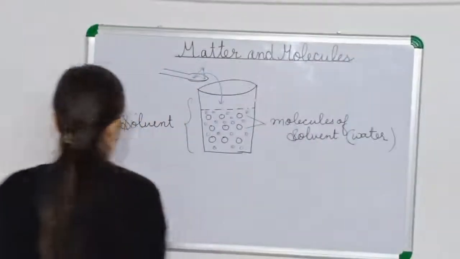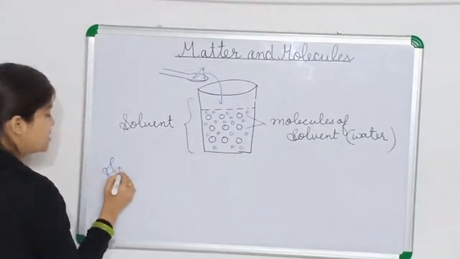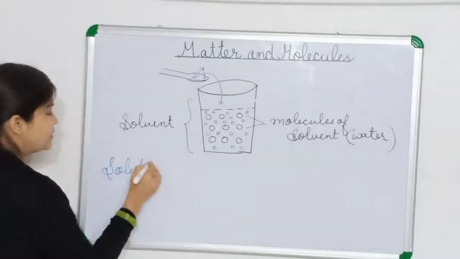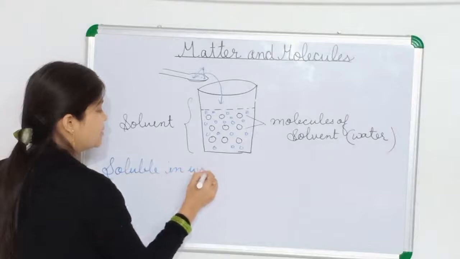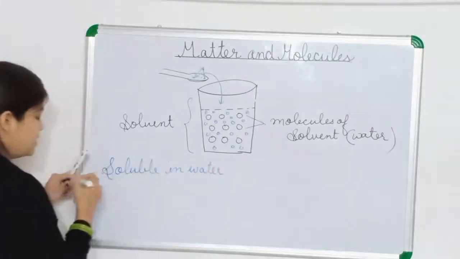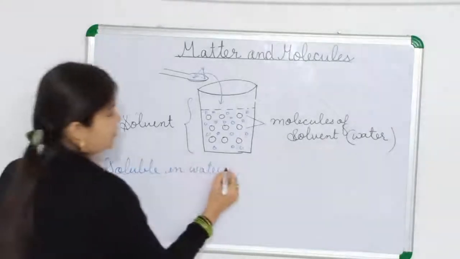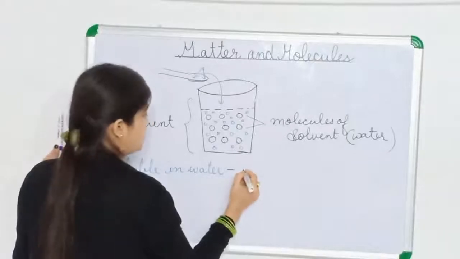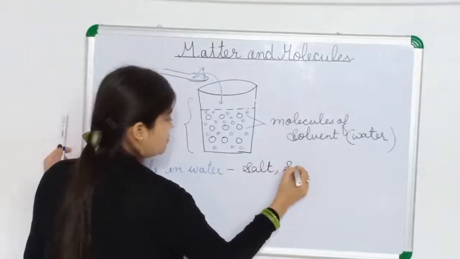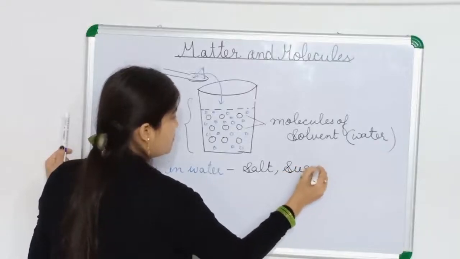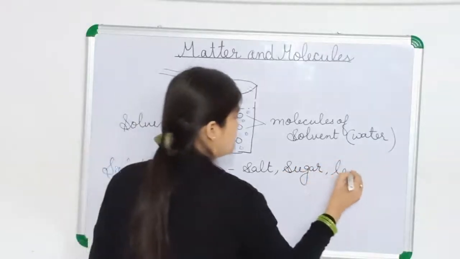There are many examples. Substances that can dissolve in water are known as soluble in water. For example, salt, sugar, lemon juice.